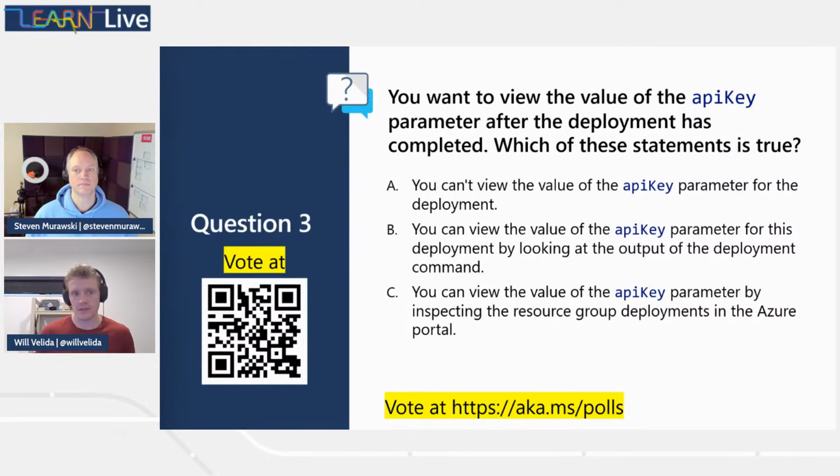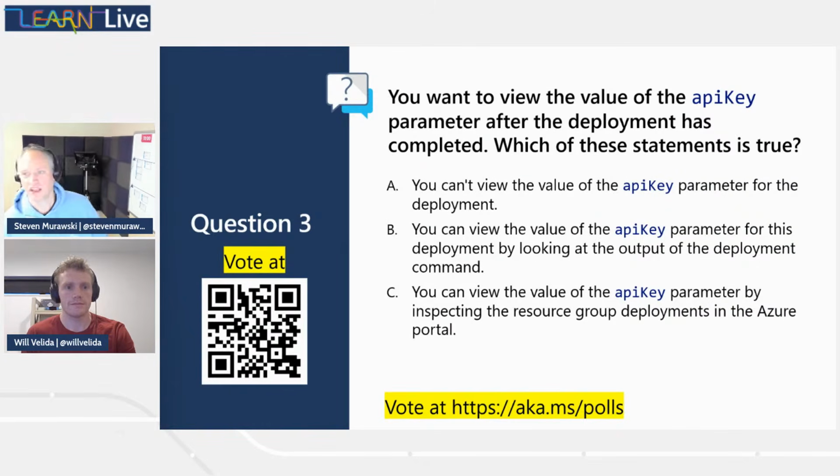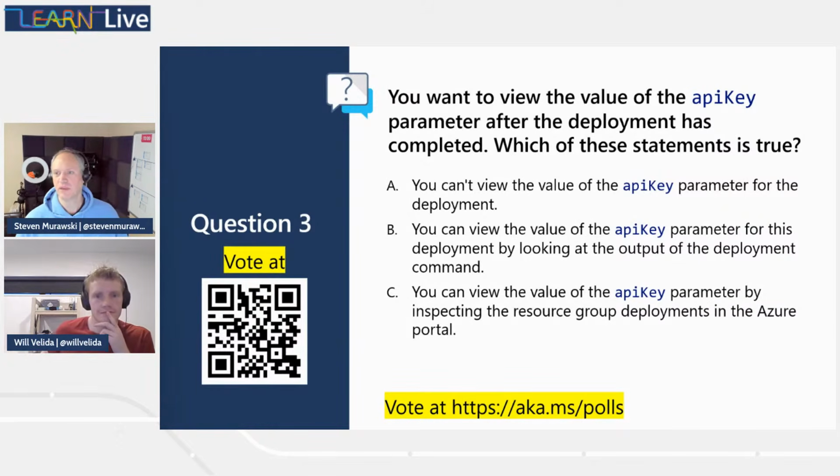the Azure portal. So what Stephen did earlier, just as our deployment was kicking off, we went into the portal and we saw the inputs, we can also see the outputs. And that's one way. Can we see the API key parameter value by doing that? Yeah. I'm going to say that we're not going to see API key.